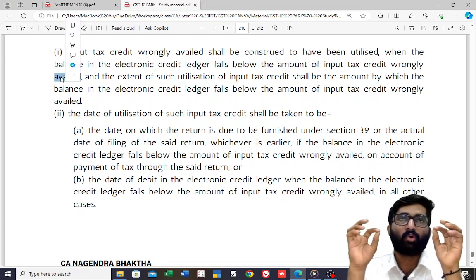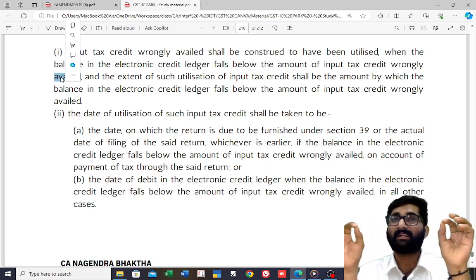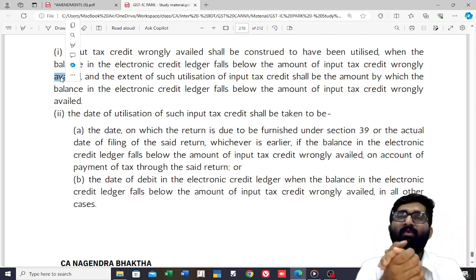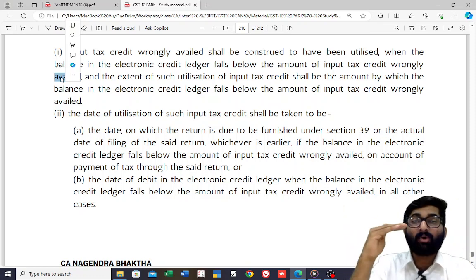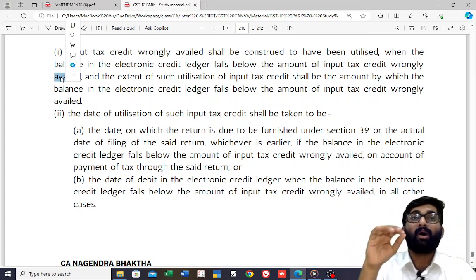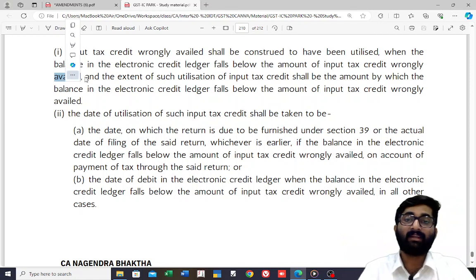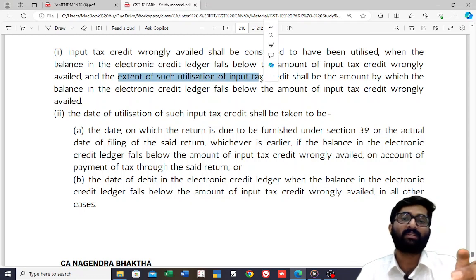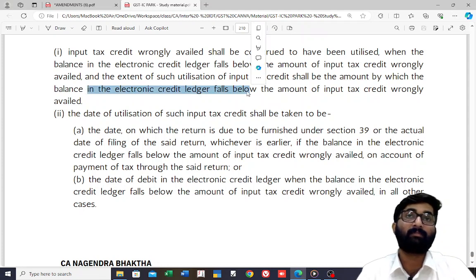It is not enough that you wrongly availed it; utilization also matters. The extent of such utilization shall be the amount by which the balance in the electronic credit ledger falls below.